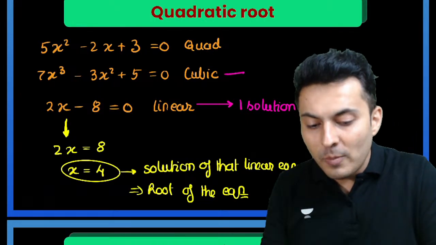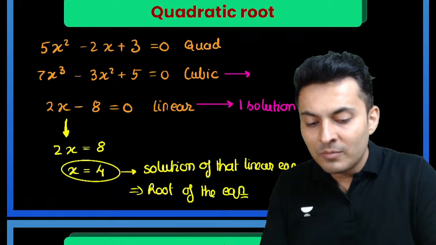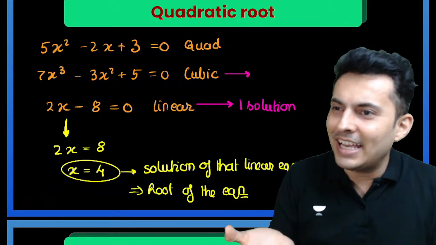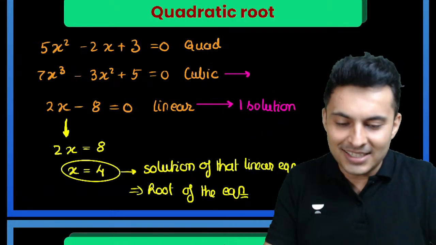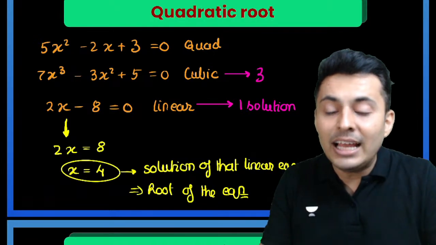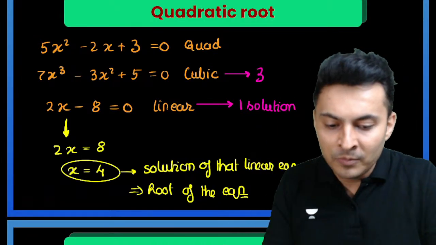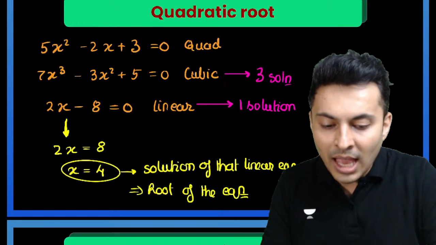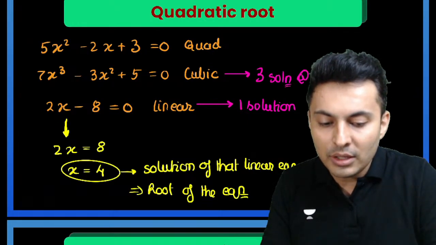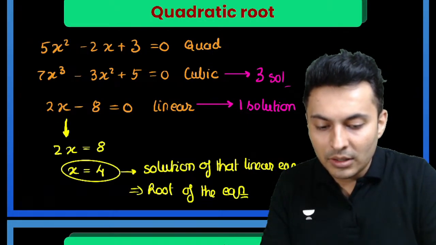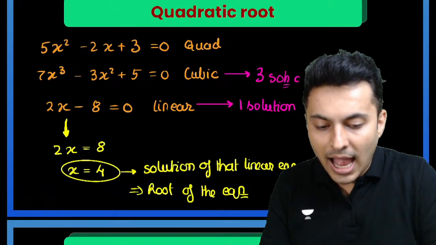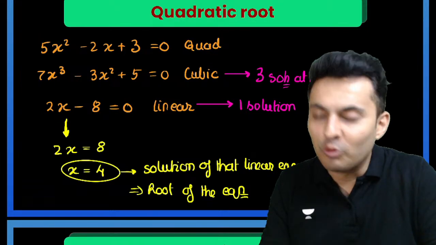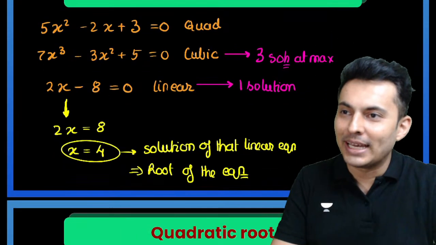If it is cubic, then how many solutions can exist? Can you think logically? How many solutions can exist? Exactly. 3 values can satisfy at maximum. 3 solutions at max. Very good. 3 solutions you will get at max.